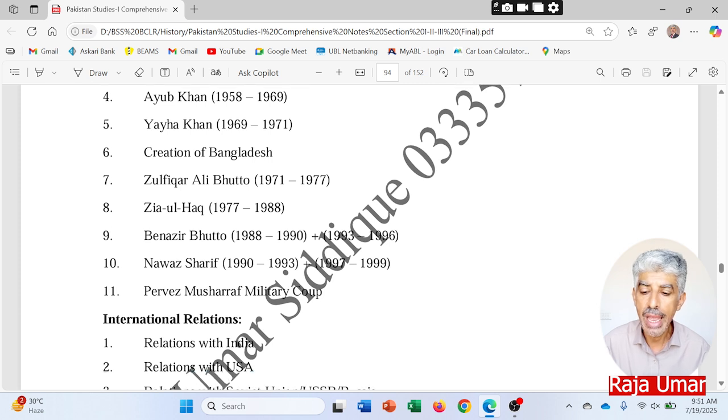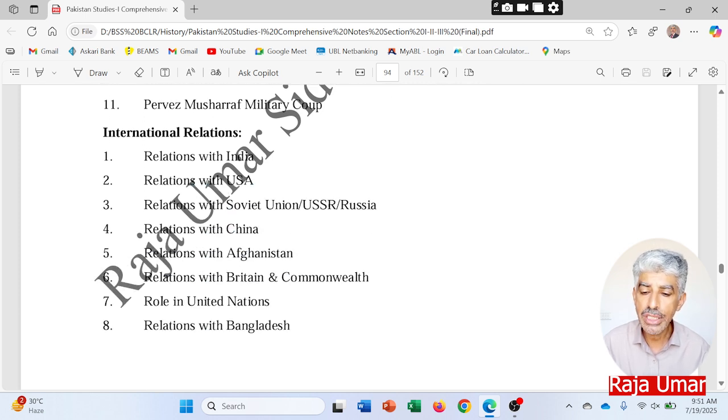And then the relations with India, Pakistan's relations with the United States of America, then relations with the former Soviet Union and current Russia, then relations with China, relations with Afghanistan, relations with Britain and Commonwealth countries, the role of Pakistan in the United Nations, and then the relations with Bangladesh.